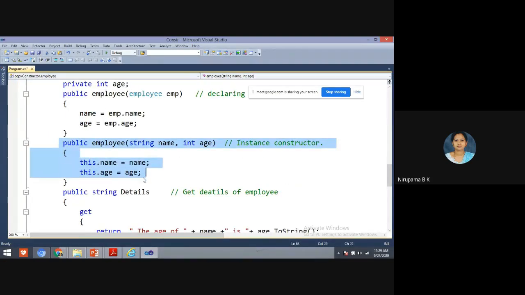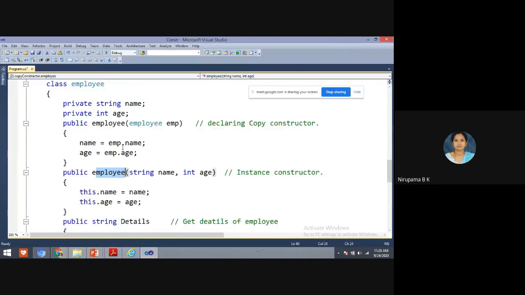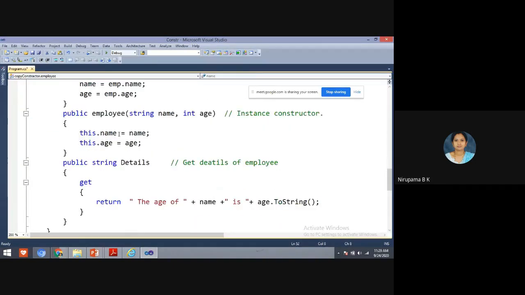Here I have created a constructor, and this is a parameterized constructor. The class name is employee, and the method name is also employee. When class name and method name are both the same, then we have to understand this is a constructor. And here I have a parameterized constructor. The parameters are string and name. So this.name, why do we use this?